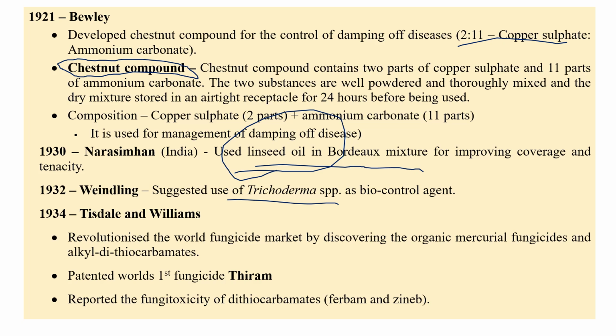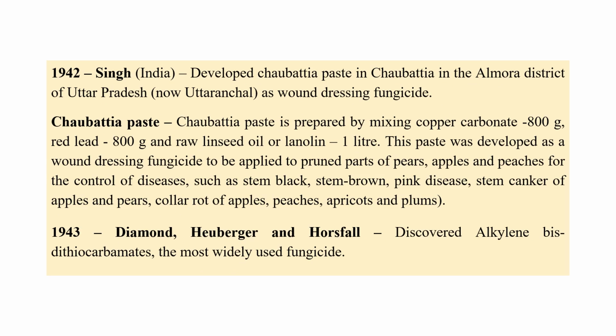Tisdale and Williams, the world's first patented fungicide is thiram. So this was developed by Tisdale and Williams in 1934. In 1942, Singh developed the Chaubattia paste. Chaubattia paste was developed by Singh in Almora district of Uttar Pradesh. And Chaubattia paste, generally the composition is around copper sulfate, copper carbonate 800 grams, red lead 800 grams, linseed oil 1 liter.